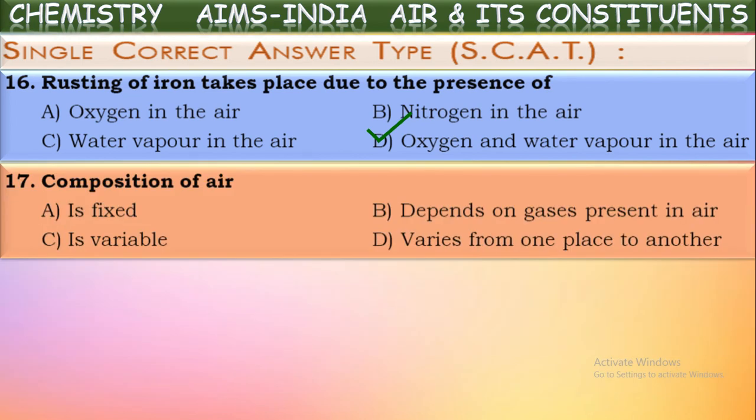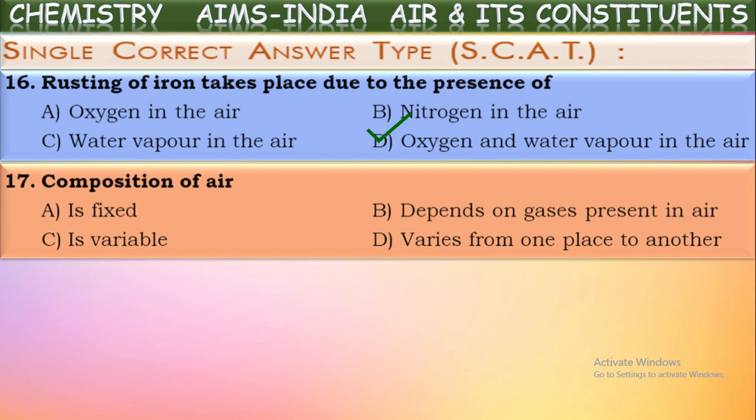So the composition of air, how will it be? Whether it changes or is fixed. We know the composition of air varies from one place to another based upon the conditions in that place. For example, in a forest area there will be more trees. So they absorb a large amount of carbon dioxide and hence pure air will be available, nitrogen and oxygen. The quantity of oxygen will be more in that area because plants release oxygen gas.